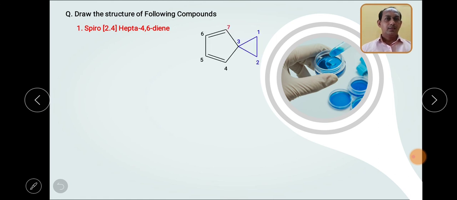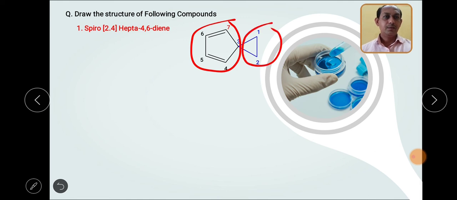So this is the structure, right? In this particular ring there are 4 carbon atoms plus the spiro carbon, so it is basically a 5-membered ring. The other has 2 carbon atoms plus the spiro carbon, so it is a 3-membered ring. So this is how we can give the numbering or structure.